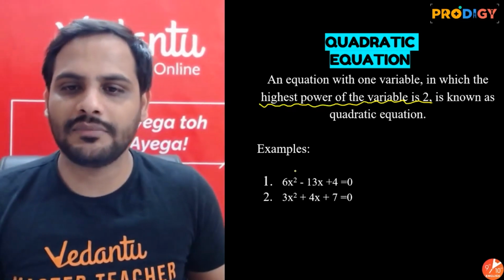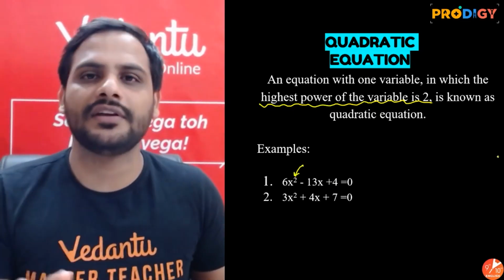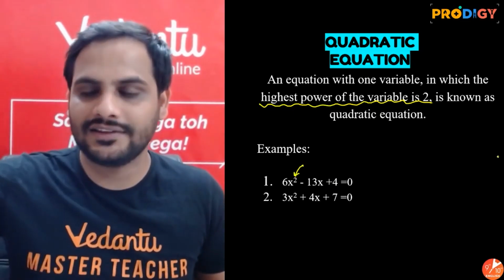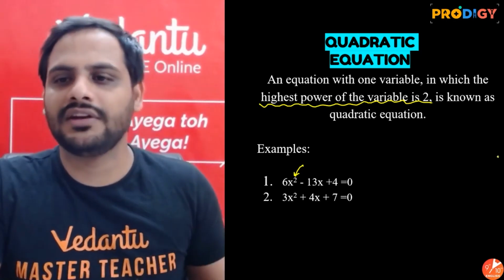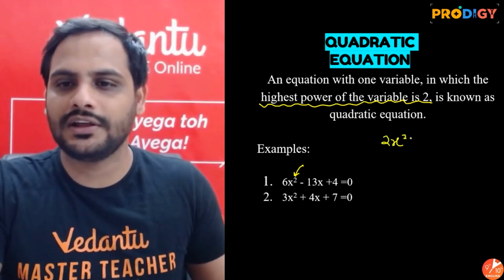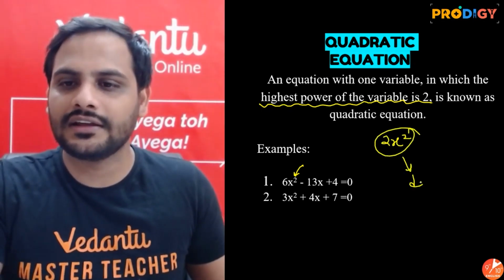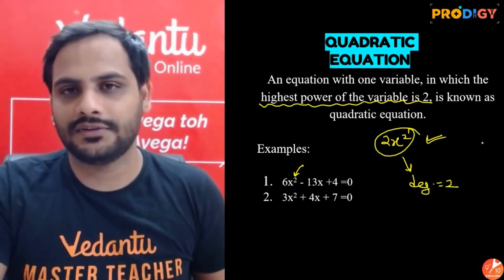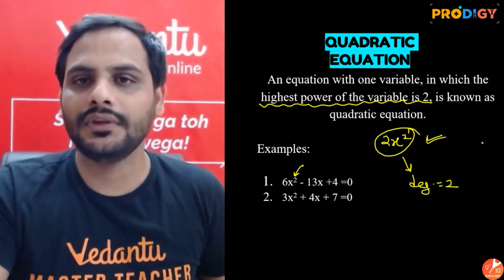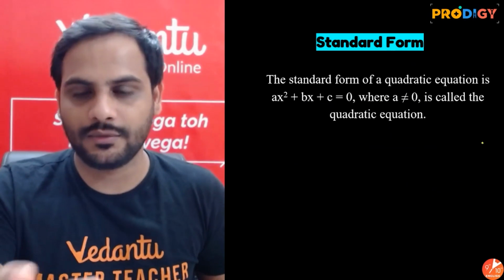Now try to understand, x square is compulsory for a quadratic equation. The x term and constant term are not compulsory. So even if I just write 2x square only, it is a polynomial whose degree is 2, so it will be called a quadratic equation.